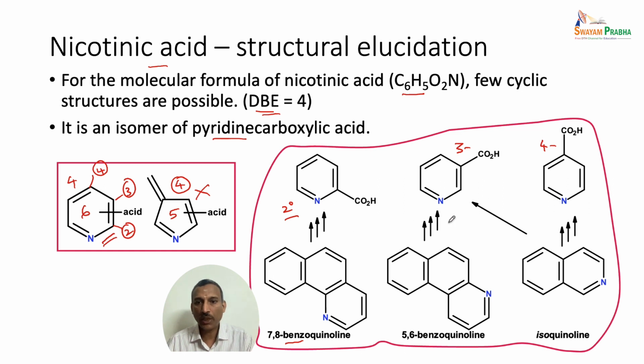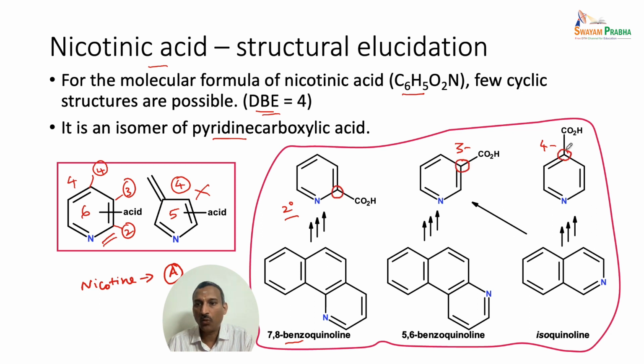So, these 3 compounds were later confirmed with the product that is obtained from nicotine. Nicotine was oxidized to one particular acid, let us say acid A, and we have 3 different acids obtained from 3 different starting materials, and we know exactly the position of the carboxylic acid unit in all these 3 compounds.